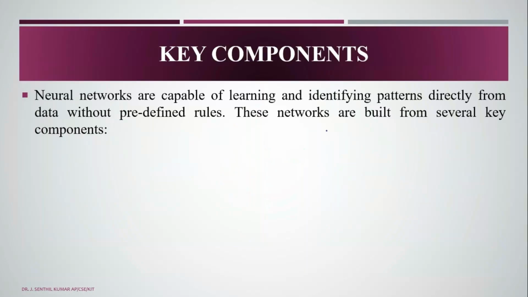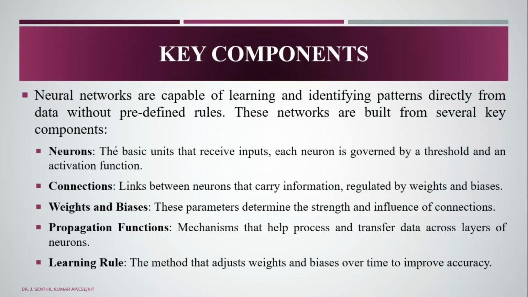What are the key components of neural networks? Neural networks are capable of learning and identifying patterns directly from the data without predefined rules. These networks are built from several key components. First, we have neurons, the basic units that receive the inputs. A neuron is governed by a threshold, so we make use of a threshold.